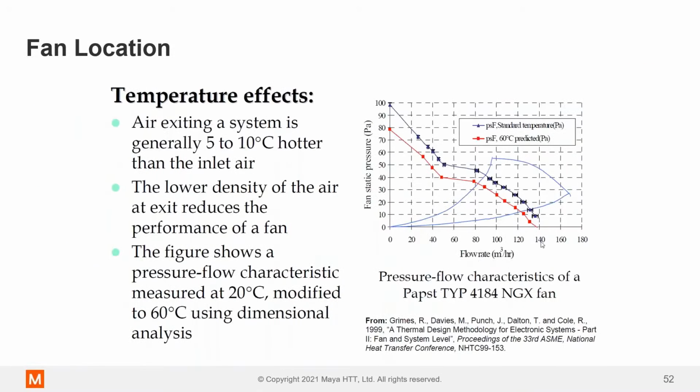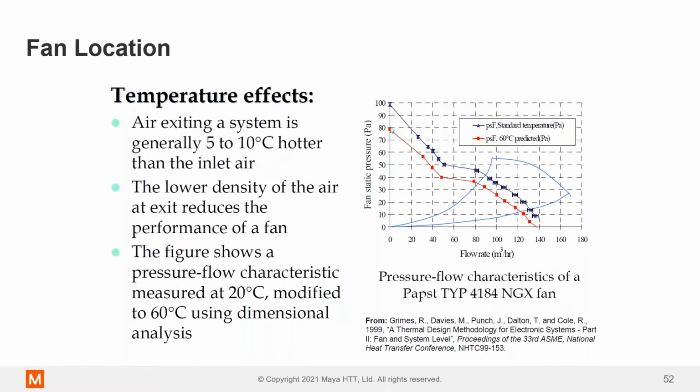So temperature effects, I just touched on this a second ago, but when you get a data sheet for a fan and you look at the fan curve, it will always tell you what temperature, and maybe not altitude, but that's assumed sea level, but what temperature the air was tested at, okay? And air can change density quite significantly with temperature, okay?